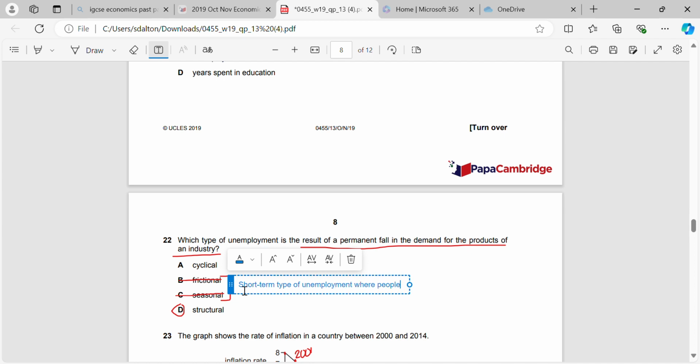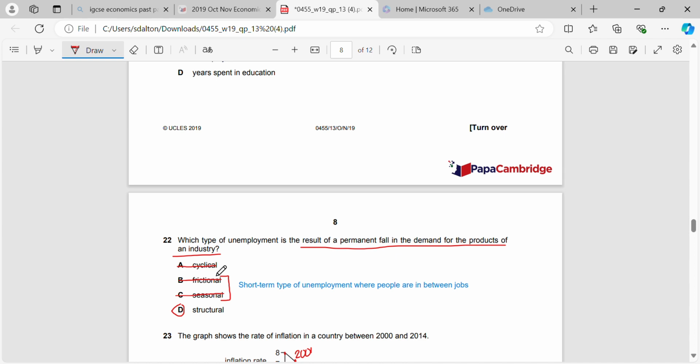where people are in between jobs. So it's not due to a reduction in the demand. It might be due to, for example, the seasonal element, where you might have particular areas like Thailand where people will have a lot of jobs during the high season for tourism, and during the low season for tourism there's not as many jobs available. It's not a permanent fall in demand, it's a seasonal fall.